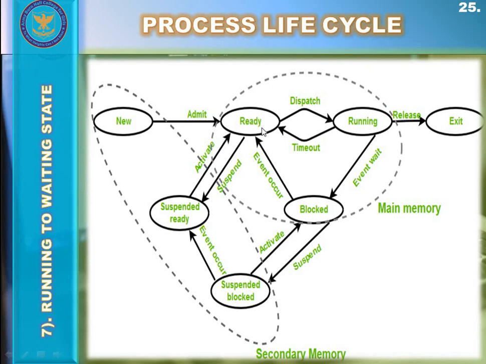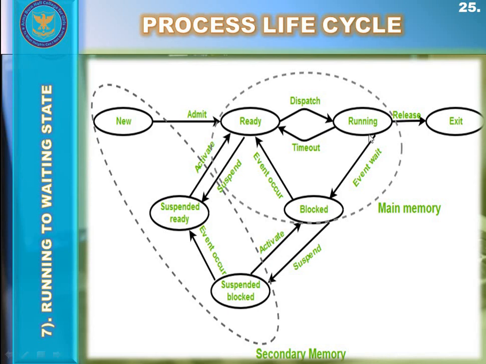If the ready queue of the ready state is full, then the low priority process will be shifted to the ready suspended state. From the already loaded processes in the ready state, the CPU will choose a process for execution, and the process will be executed by the CPU in the running state.